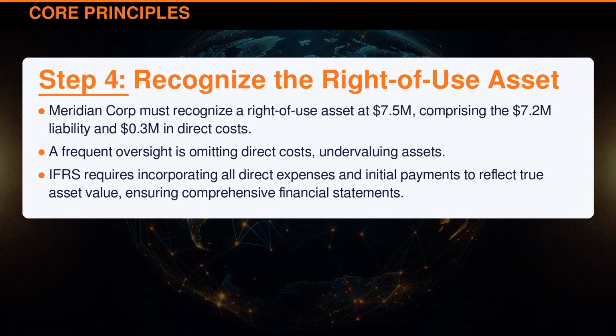Meridian Corporation must recognize a right-of-use asset at $7.5 million, comprising the $7.2 million liability and $0.3 million in direct costs. A frequent oversight is omitting direct costs, undervaluing assets. International Financial Reporting Standards requires incorporating all direct expenses and initial payments to reflect true asset value, ensuring comprehensive financial statements.